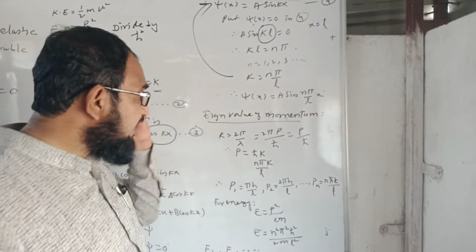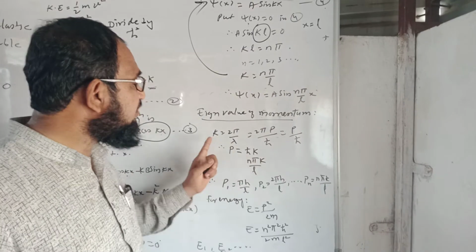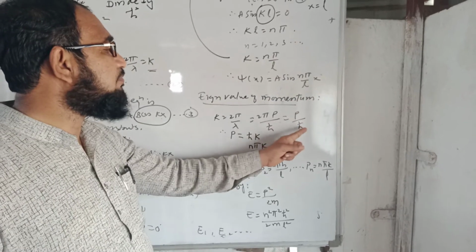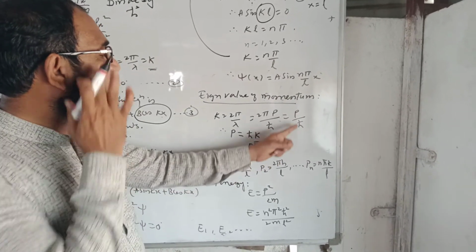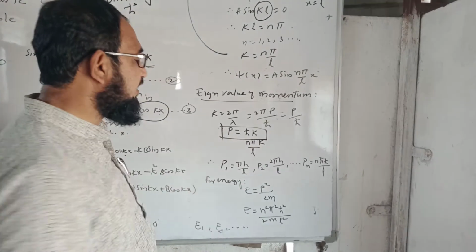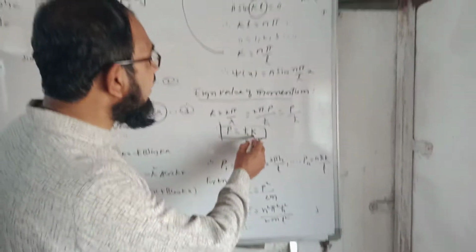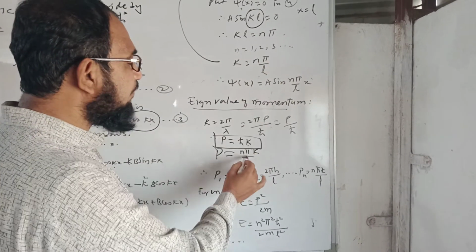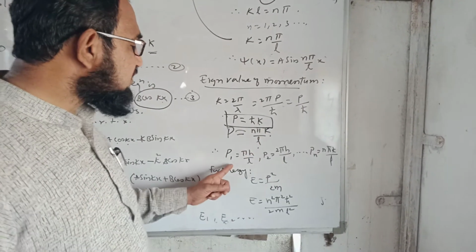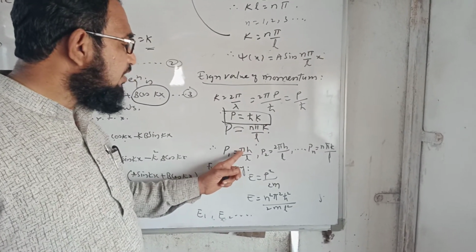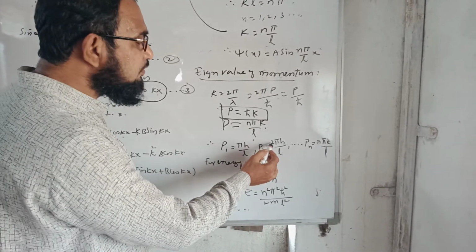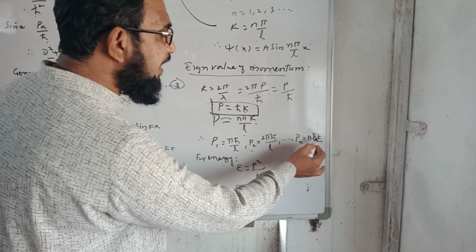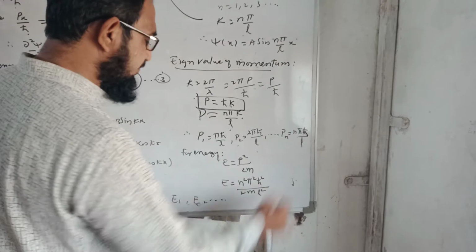Now to find the eigenvalues of the momentum, I have the formula for the wave constant, 2 pi by lambda, in terms of p x upon h cross. So we can say that p is equal to h cross k, and here we can substitute the value of k as n pi upon L, therefore p is equal to n pi h cross upon L. For the first, n equal to 1, p1 is pi h cross upon L, p2 is 2 pi h cross upon L, and so on, pn is n pi h cross upon L.